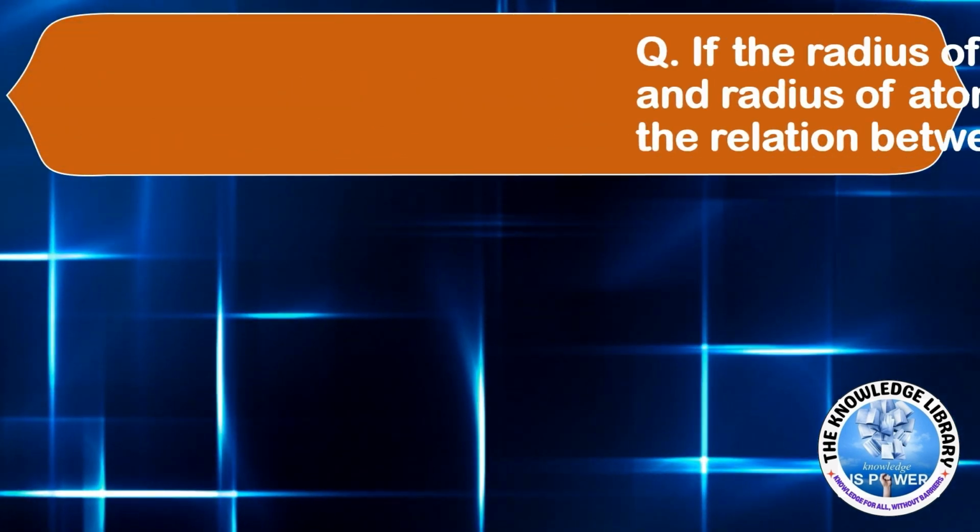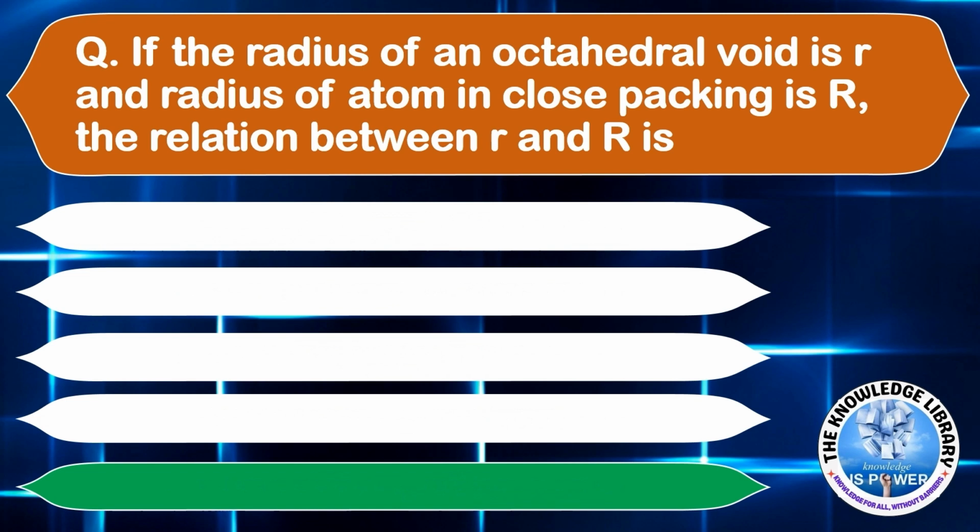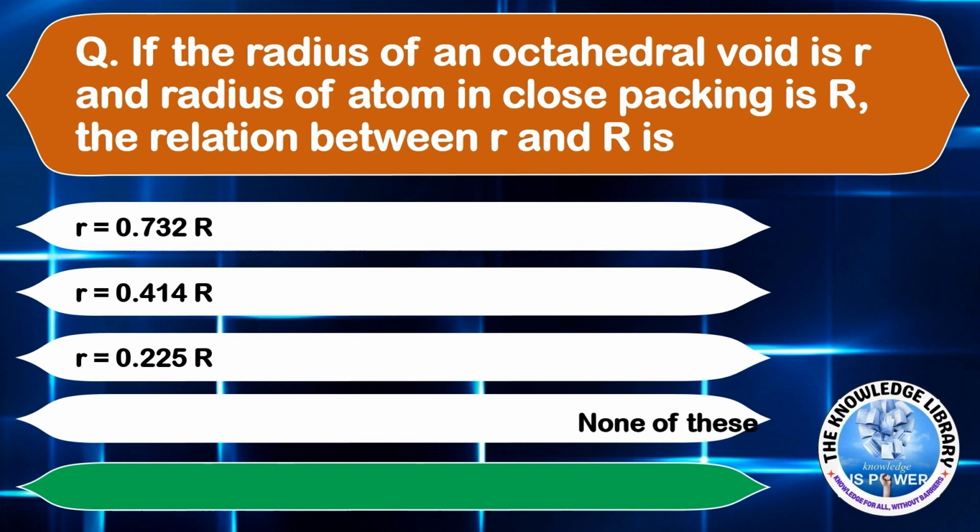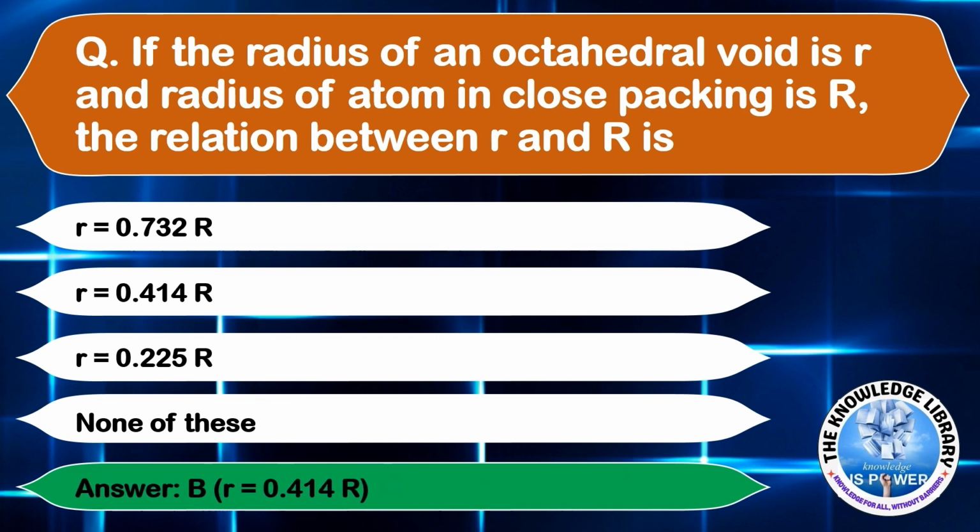Moving on to the next question. If the radius of an octahedral void is r and the radius of an atom in close packing is capital R, the relation between r and capital R is: A, r is equal to 0.732 R. B, r is equal to 0.414 R. C, r is equal to 0.225 R. Or option D, none of these. The correct answer is option B, r is equal to 0.414 R.